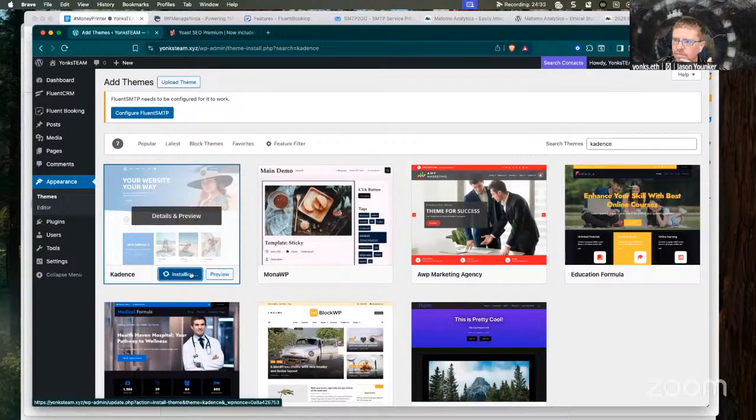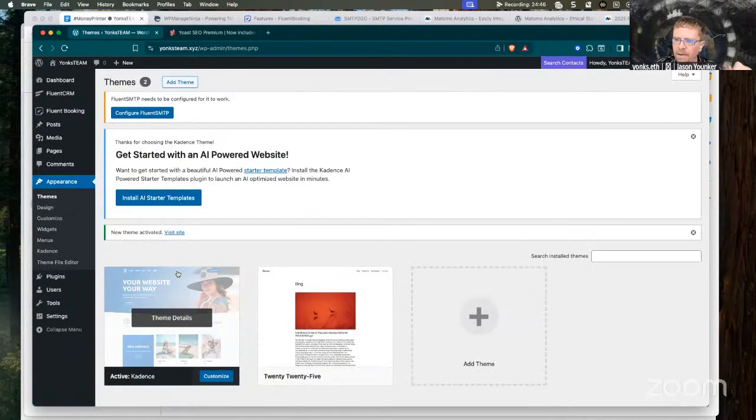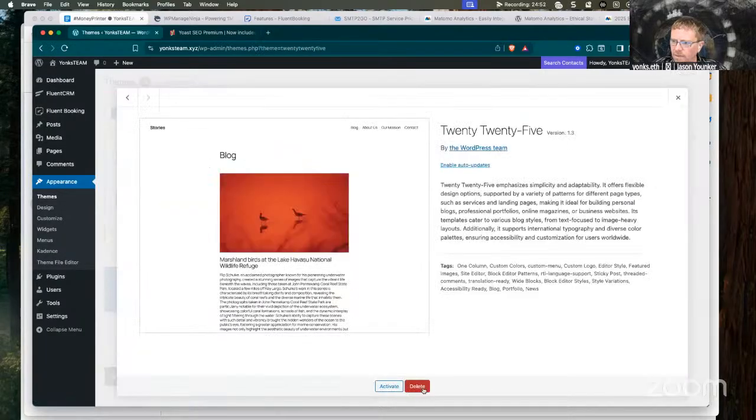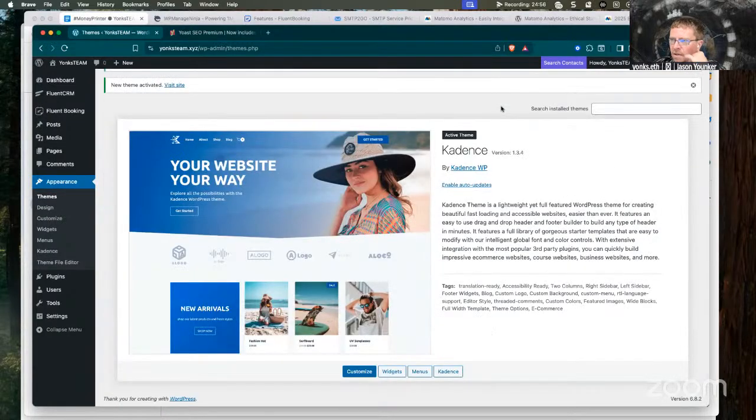Install. And I'm going to go ahead and activate this theme. And I'm going to delete the existing one because it's best practice to not have more than one theme.